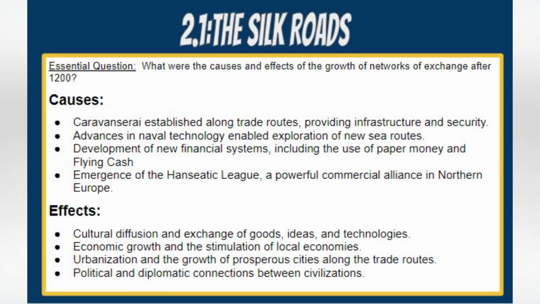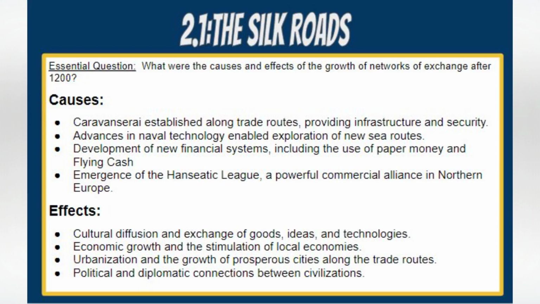Advances in naval technology. During the period in question, significant advancements were made in maritime technology, particularly in shipbuilding and navigation techniques. These advancements enabled the exploration of new sea routes, expanding trade networks beyond the land-based Silk Road. Maritime trade became increasingly important as it offered faster and more efficient transportation of goods.